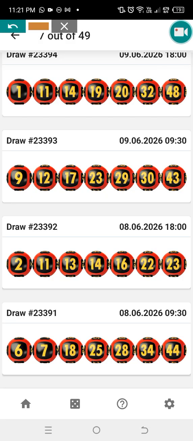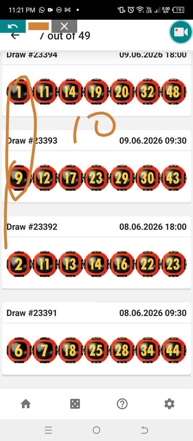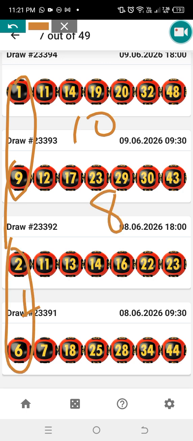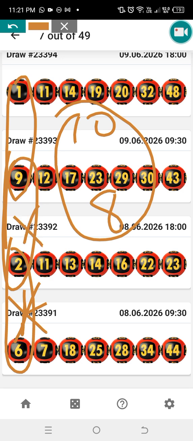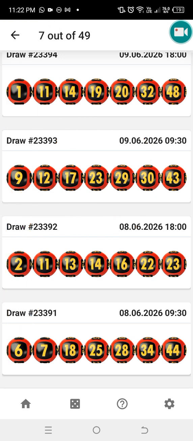So we have 11, then we have 10. 10 or 8. So if you do minus, remember get 8 which was sitting here. So it's better to rely on 8 or 10 because here we have 8 which didn't show up. They skip to come to this side. So we are relying on 10 and 8. 8 to 10. Especially 8.